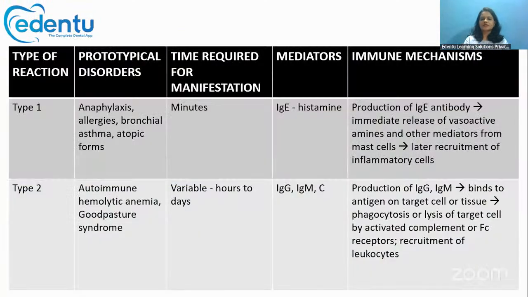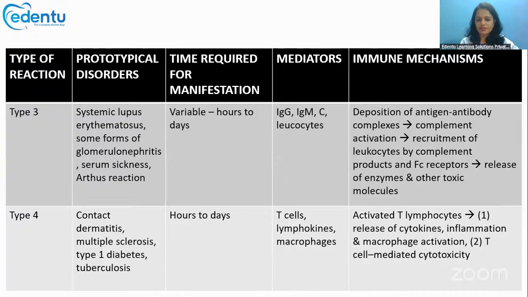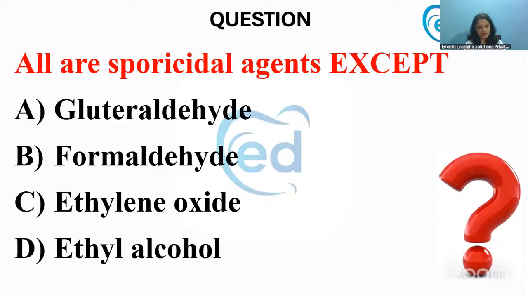So this is all the types of hypersensitivity reaction in a gist in a table. Please go through this table for your revision time also. It will be much easier for you to read the table instead of reading the entire text. So this is regarding some of the important concepts present in the initial chapters of microbiology, including general microbiology and immunology. Now let's discuss some of the questions from the same topics.